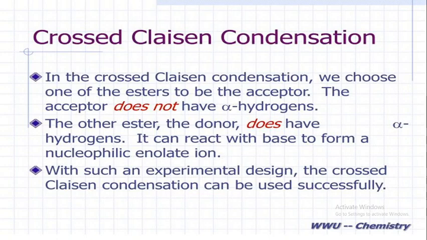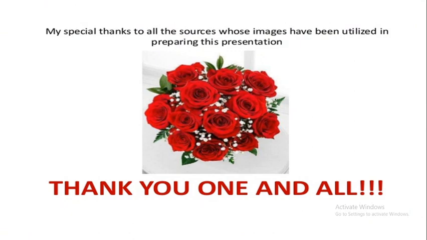The donor can react with base to form a nucleophilic enolate ion. With such an experimental design, the cross Claisen condensation can be used successfully. The two most important points: one ester is the donor and one ester is the acceptor. The acceptor ester does not have alpha hydrogen, but the donor ester does have hydrogen. Next.